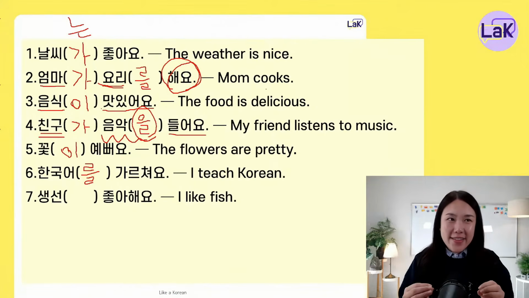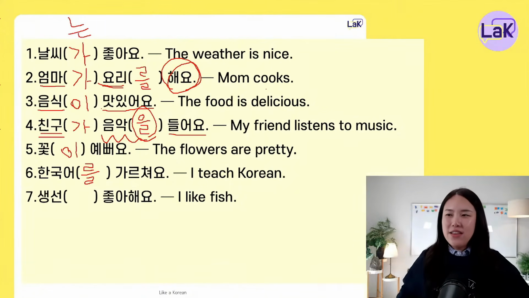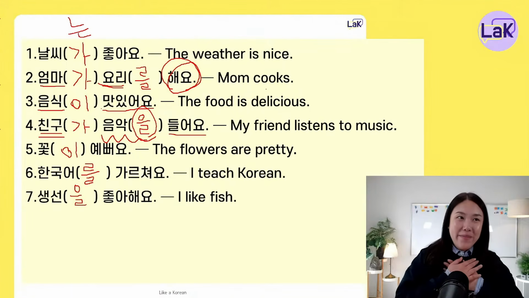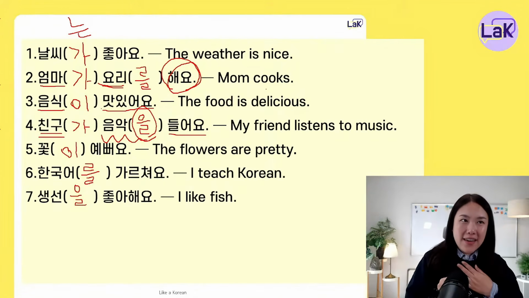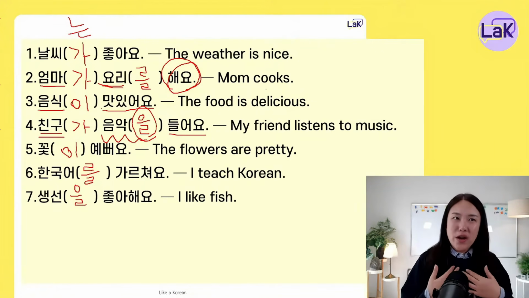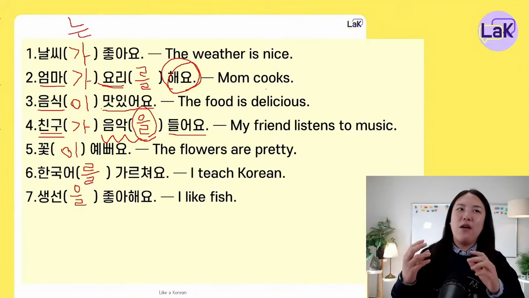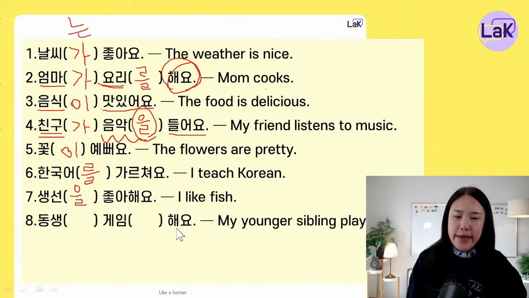Like is an action. So I like fish is, so you can say 생선을 좋아해요. Because I am the doer and 생선 is the object that I like. 그죠? I am the doer who's liking. So I like fish. So 생선 is the object, so we are using the object marker here. Does it make sense?